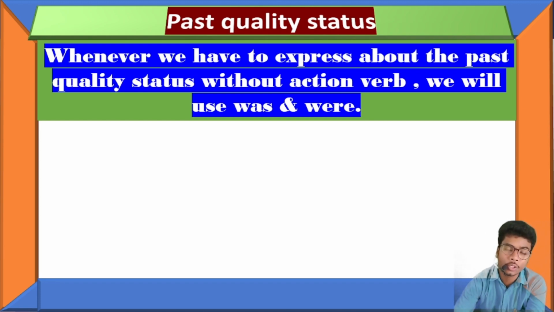You were a good doctor. There is no action. You were a good student. There is no action. They were good teachers. There is no action. Action means what? There is no work. If there is no work, then for the past we will use was or were.